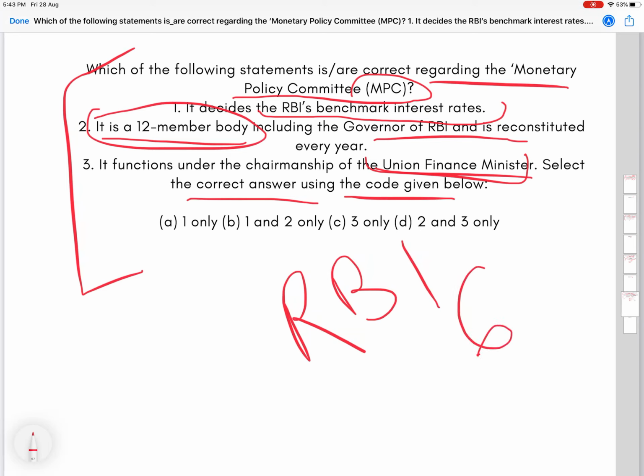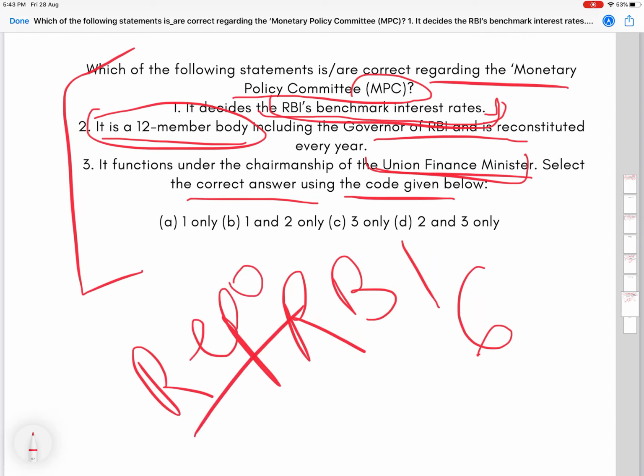And third of all, which is indeed a correct statement, yes, it decides the RBI's benchmark interest rate, which is the repo rate. We are not even supposed to know this to arrive at the answer, because either way we have gotten our answer. Statement number 2 is incorrect, and 2 is here as well as here. That's how we've gotten our answer, that is A.